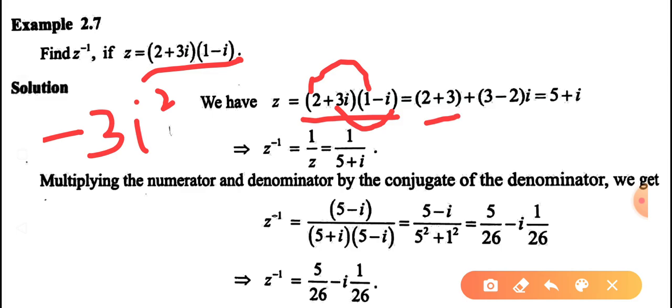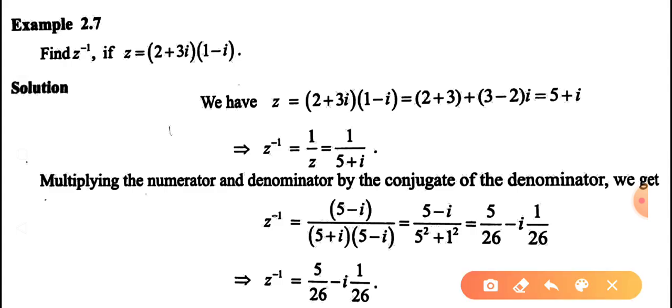Next, the imaginary part. How do you find the imaginary part? One real part into the other imaginary part: 2 into minus i, minus 2i. And 3i into 1, imaginary part into real part, that is 3i. First we write the positive value, that is 3i minus 2i. We take out the common factor i. So 3 minus 2, that is 1i. 2 plus 3, that is 5. So 5 plus i. This is our Z.